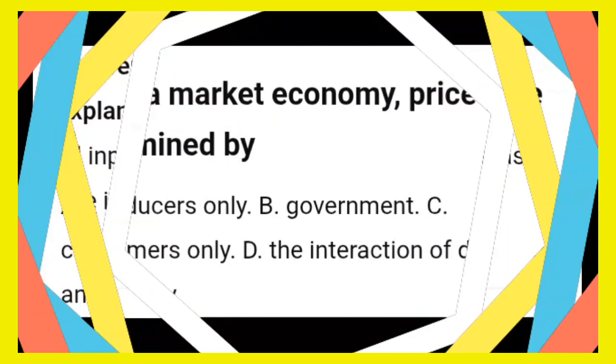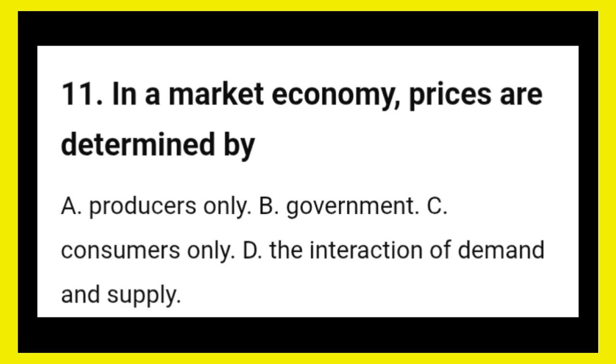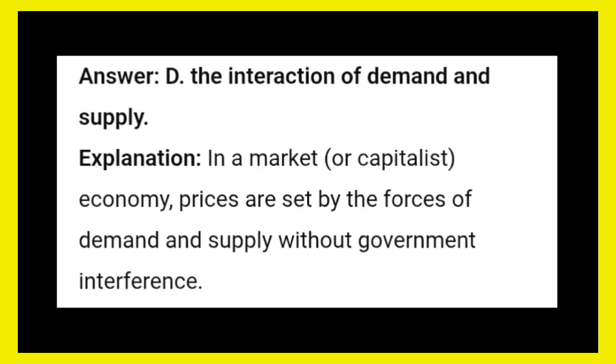11. In a market economy, prices are determined by: A. Producers only. B. Government. C. Consumers only. D. The interaction of demand and supply. Answer: D. The interaction of demand and supply. Explanation: In a market or capitalist economy, prices are set by the forces of demand and supply without government interference.